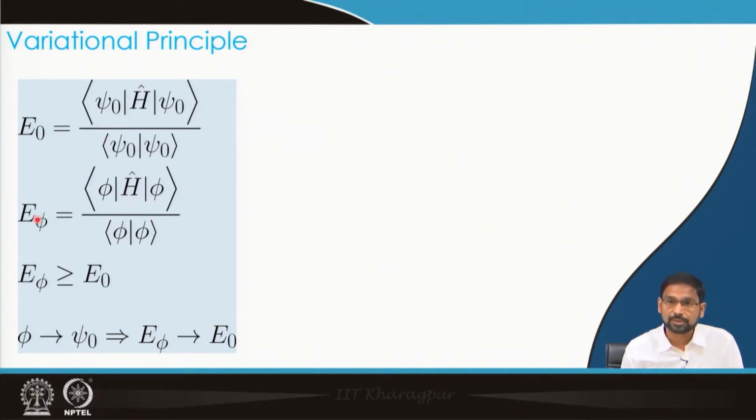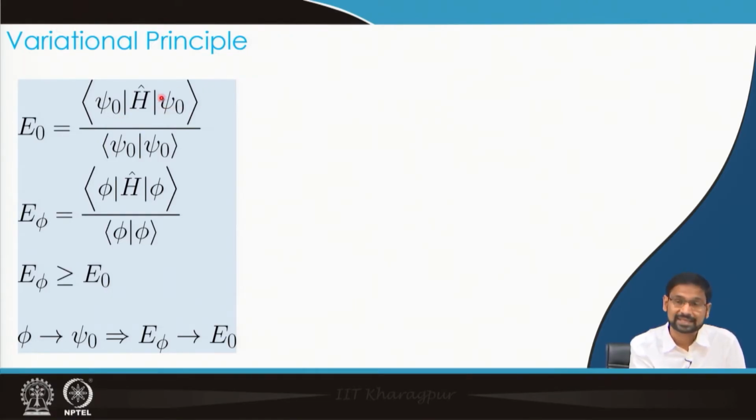What the variational principle tells me is that no matter what your trial wave function is, the energy that you obtain is always going to be greater than the ground state energy. What is the ground state energy? It is given over here.